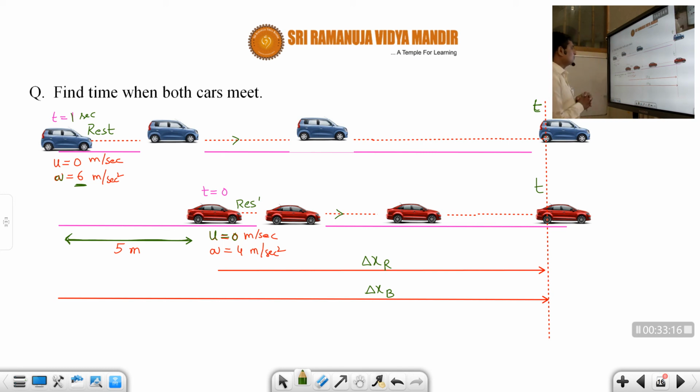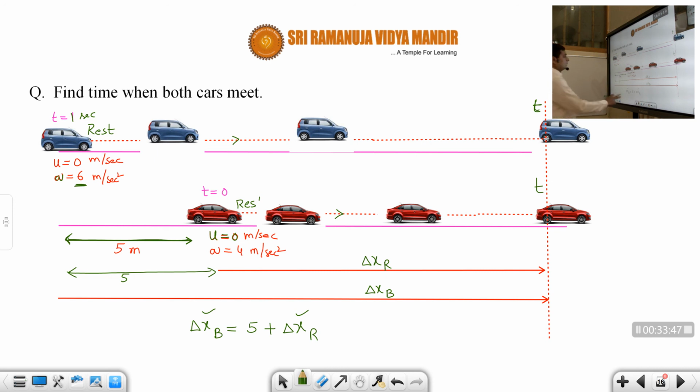Okay students, so now let us calculate. Now we know the relation between the displacement covered by the red car and the blue car. What is this one, students? Displacement covered by the blue car is equal to 5 plus displacement covered by the red car, correct or not? Because this is nothing but 5, no? So 5 plus delta xr is delta xb. So now we need to calculate delta x of the blue car and delta x of the red car. That is very easy to calculate, correct or not, students?